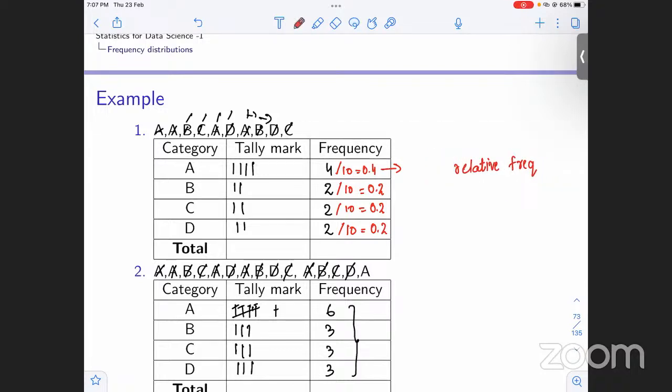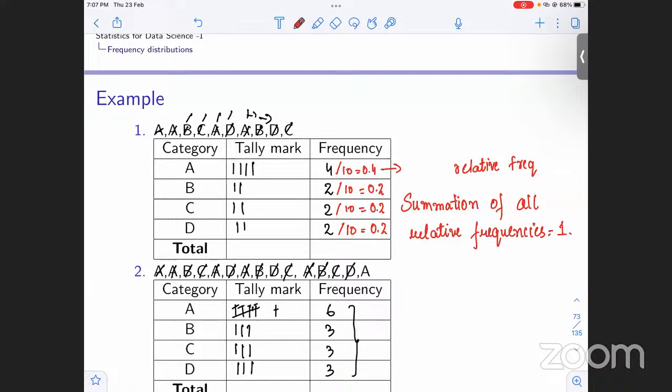If we take the summation of these relative frequencies, basically what this symbol represents is the sum over everything. The summation of relative frequencies is equal to 1.